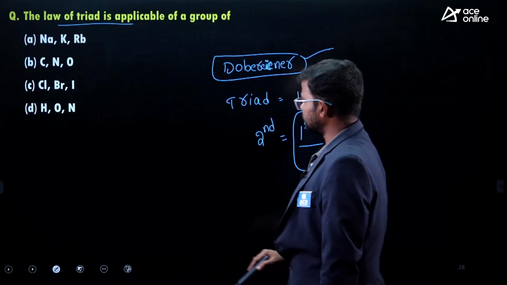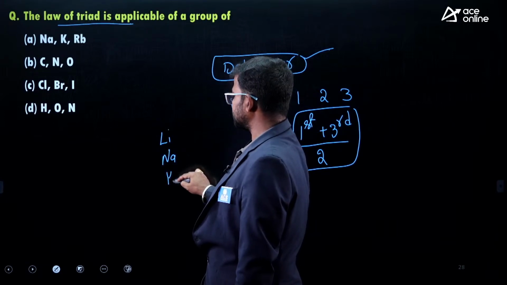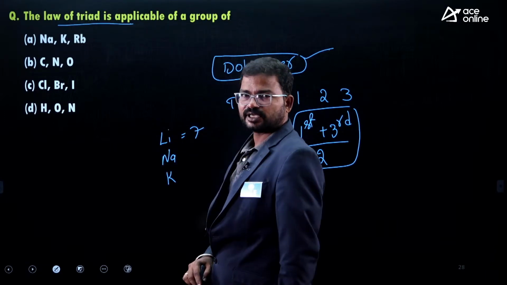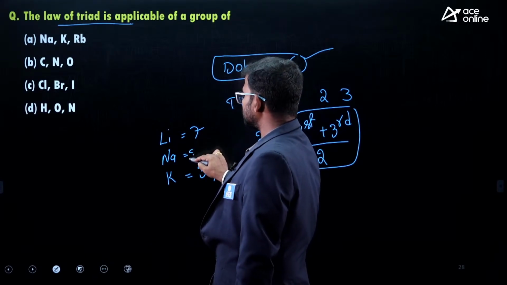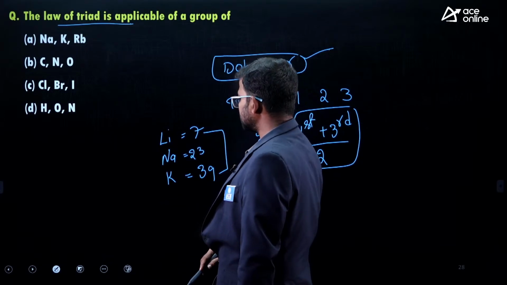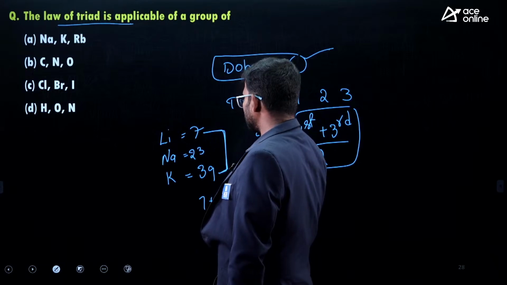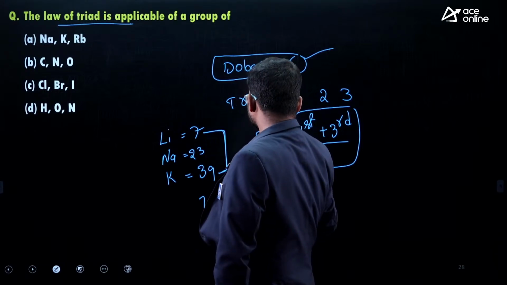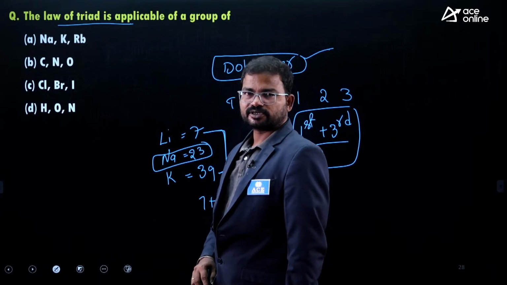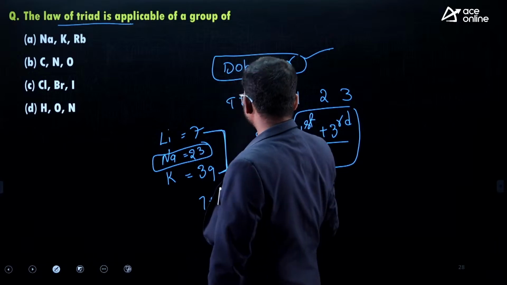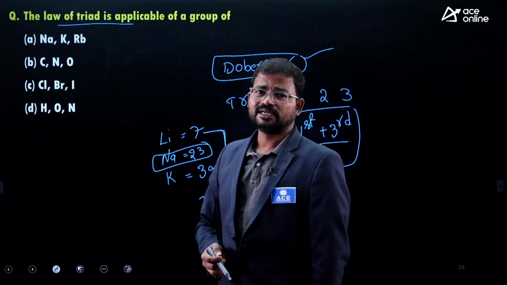Let us consider one example. Suppose you observe lithium, sodium, potassium. Lithium's mass is 6.9, approximately 7. Potassium is 39. What about sodium? 23. If you consider the first and third elements, the arithmetic mean, 7 plus 39 by 2, what do we get? 23, isn't it? It is approximately equal to the second element. This is the meaning of the law of triad, proposed by Dobereiner.